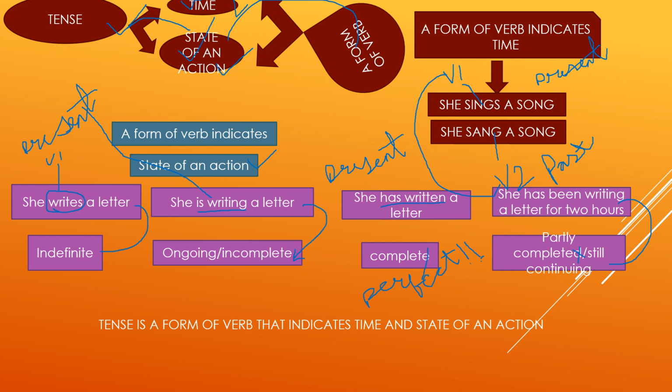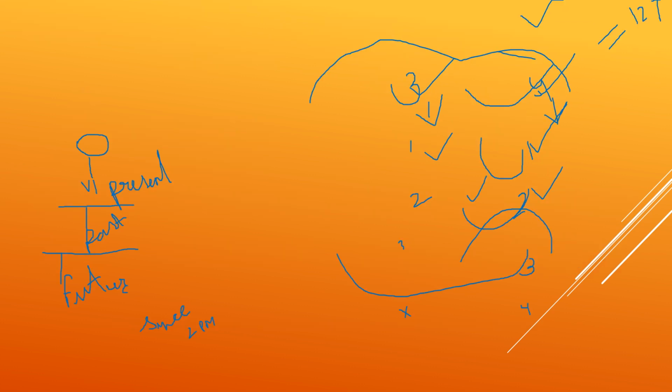So in this slide, if I conclude, I would say that to get the tense of a sentence, we need to have the time and state of an action, and for that we depend on a form of verb. In the next slide, we will try to identify the tense of a few sentences. For that, let's take a set of sentences.